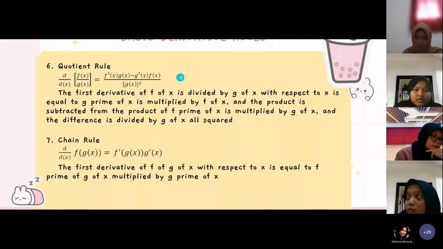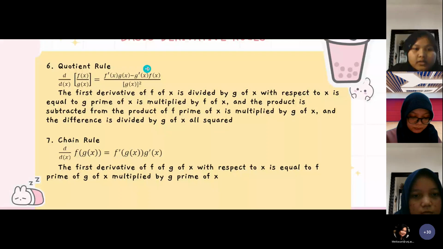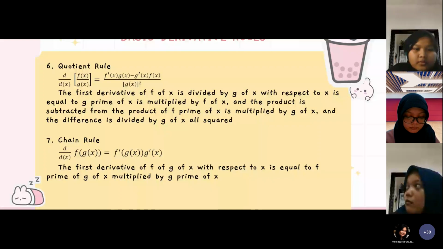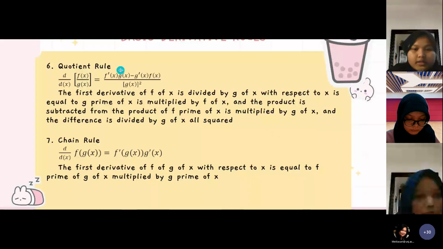6. Quotient rule. The first derivative of f of x divided by g of x with respect to x is equal to g of x multiplied by f prime of x, and the product is subtracted by f of x multiplied by g prime of x, and the difference is divided by g of x all squared.